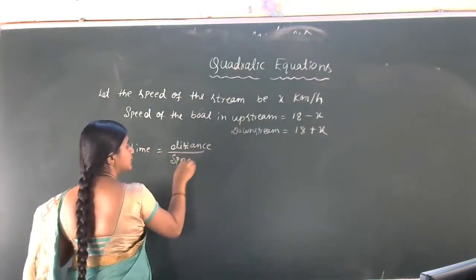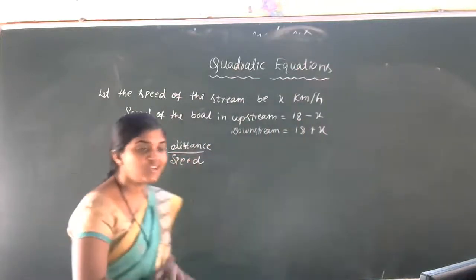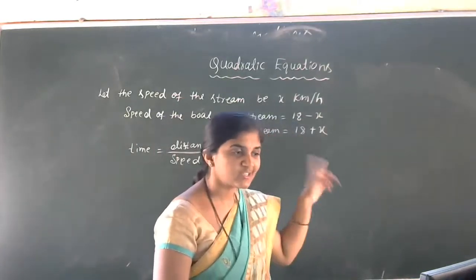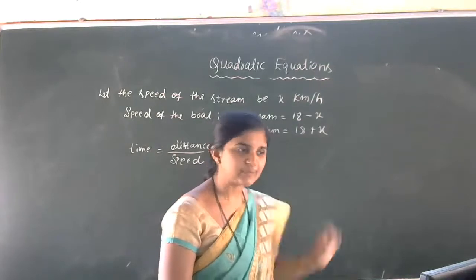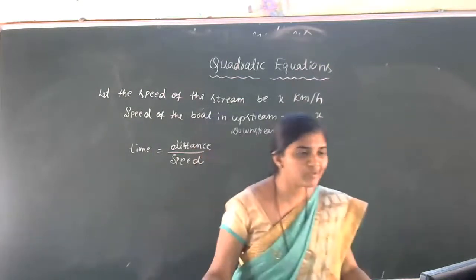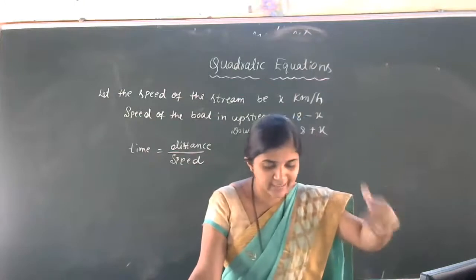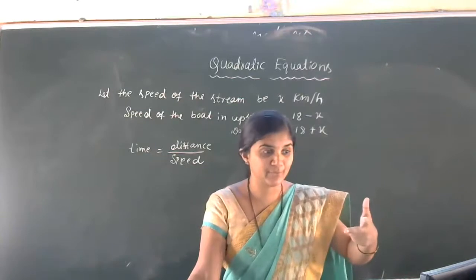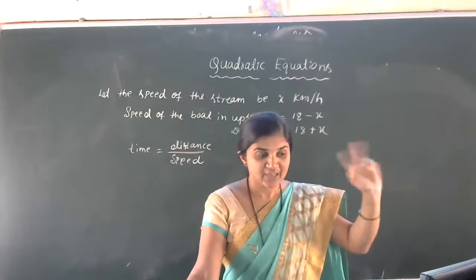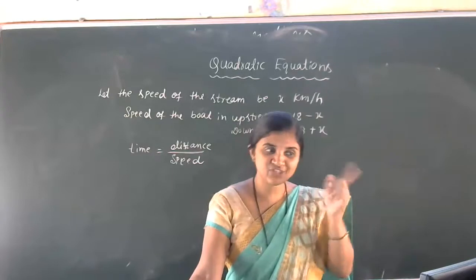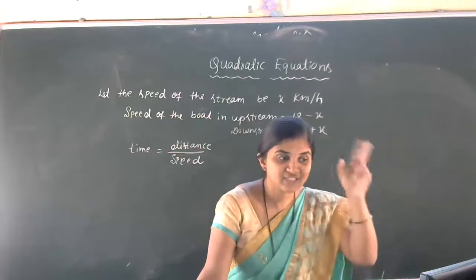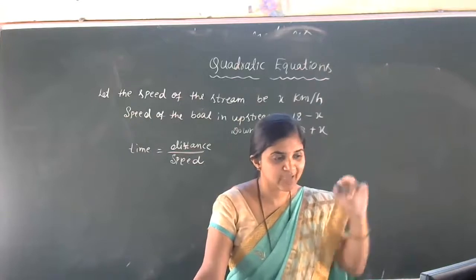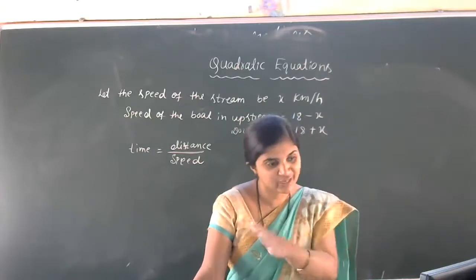So how to get the quadratic equation here? Time is equal to distance divided by speed. Next, how will you form it? The motor boat takes 1 hour more. So upstream time minus downstream time is equal to 1, because it takes 1 hour more to cover.